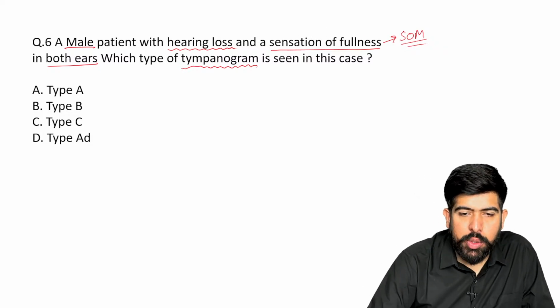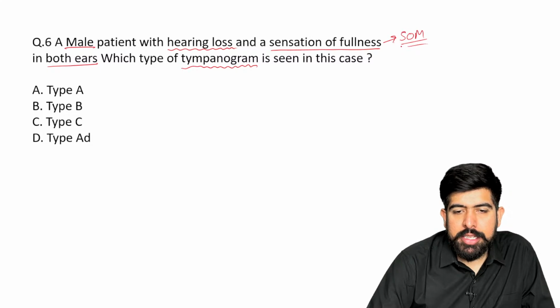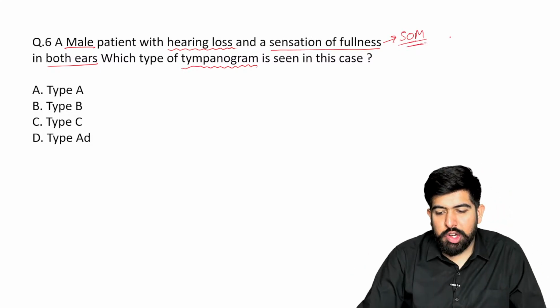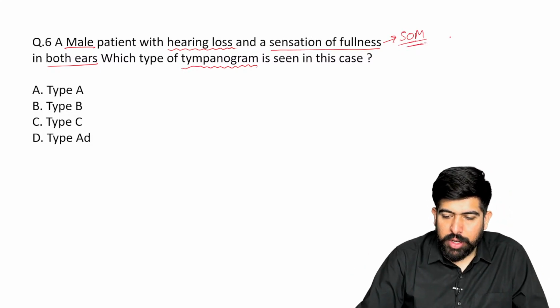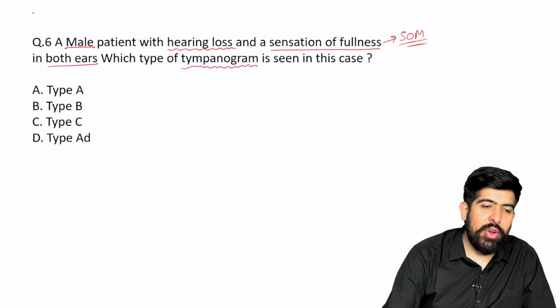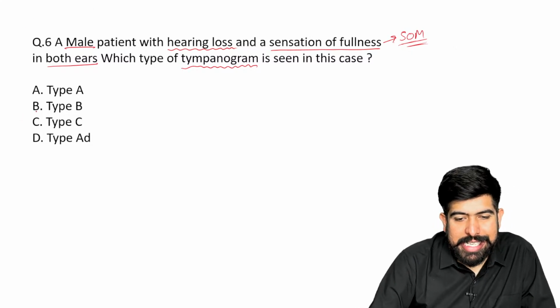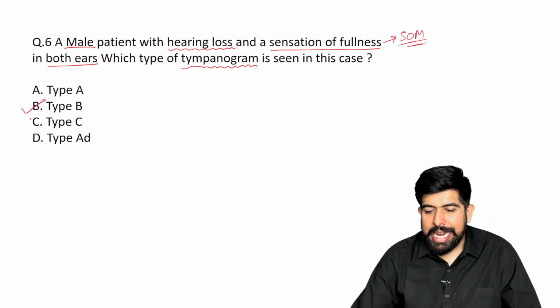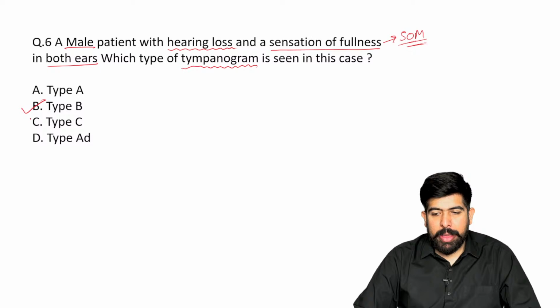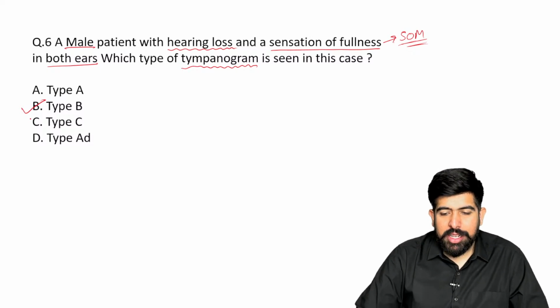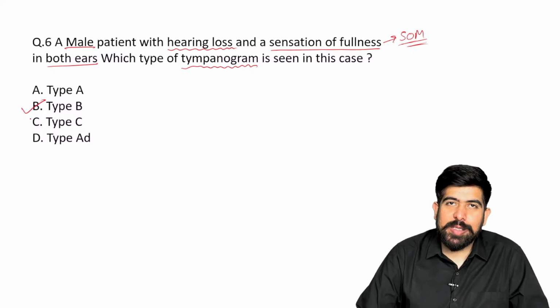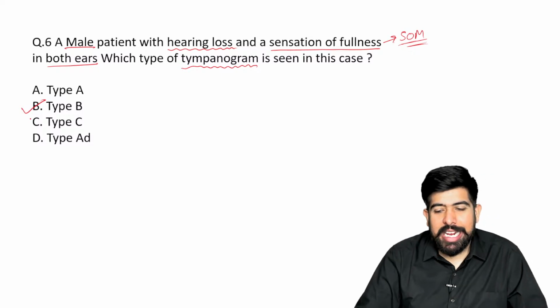As I already told you, the diagnosis here is the same: serous otitis media. Of course, the answer will be type B. Very good, guys, I agree with you. But I'm not here to just explain the option given in the answer.